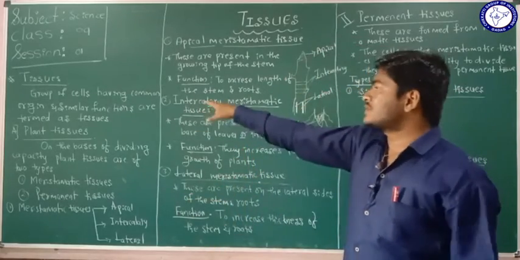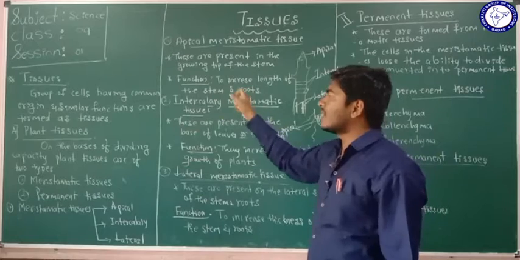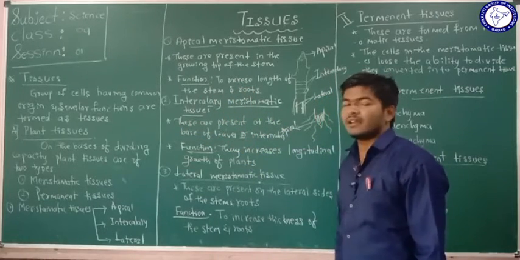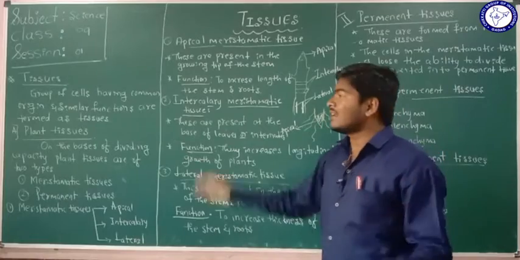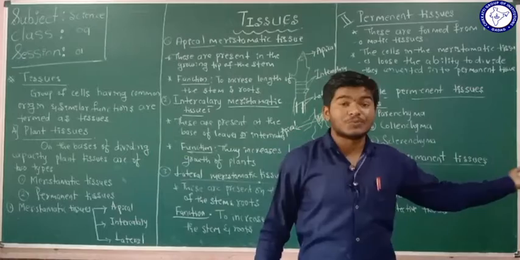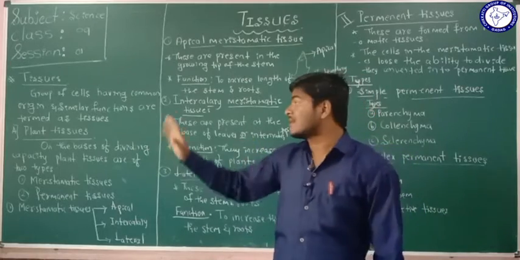So tissues are groups of cells having a common origin and similar functions. Here we are going to study tissues in two parts: one is plant tissue, and the other is animal tissue. But now we are going to study the plant tissues first.